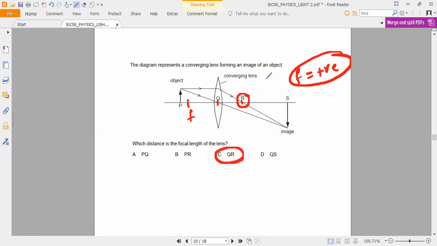Sir, if in the question paper on the object side also there is a letter like QR, can we choose that? If after P some letters are there, you can choose that one. Padmavarshini, listen very carefully. Already it is positive.